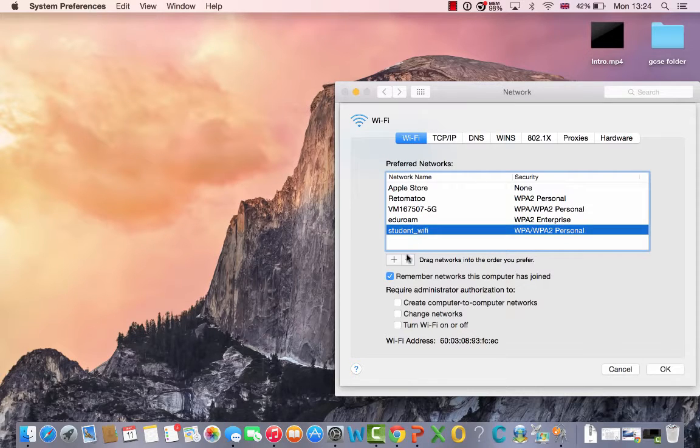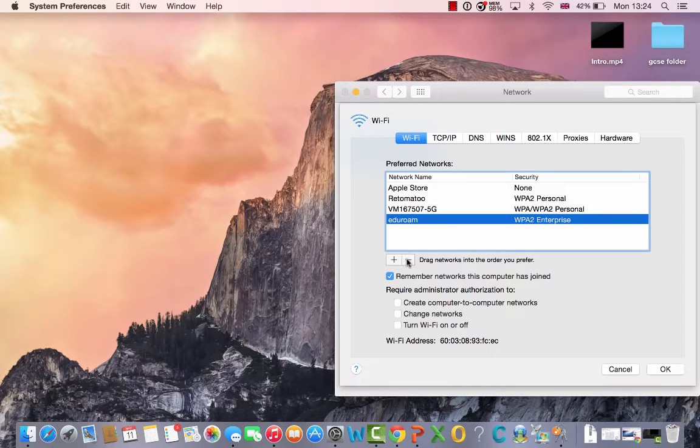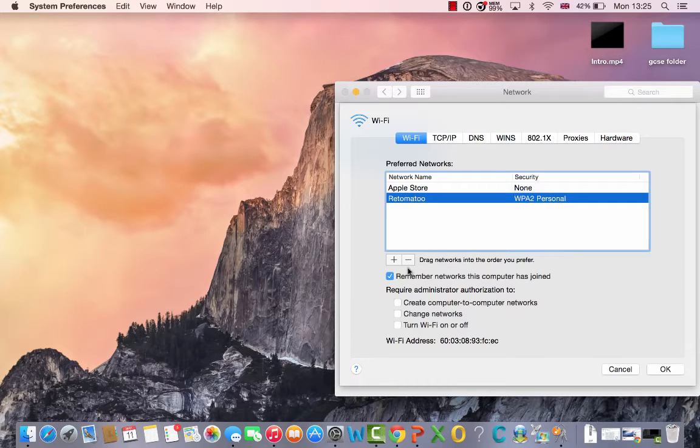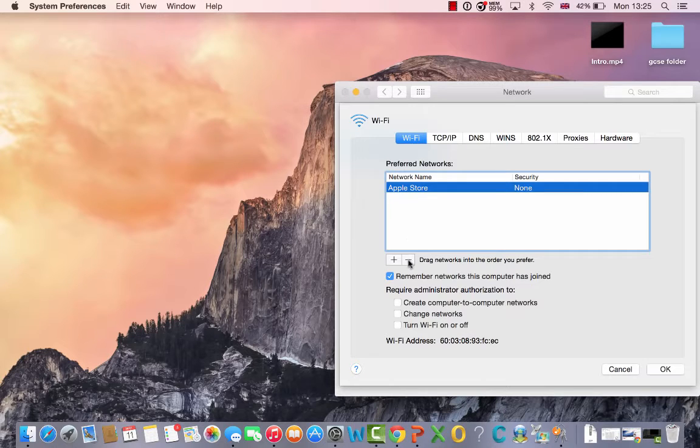But before you do that, make sure you know the Wi-Fi password so that you can reconnect again, because these are the Wi-Fi networks I have recently used with this MacBook. Like this is my house Wi-Fi or university or my work Wi-Fi.